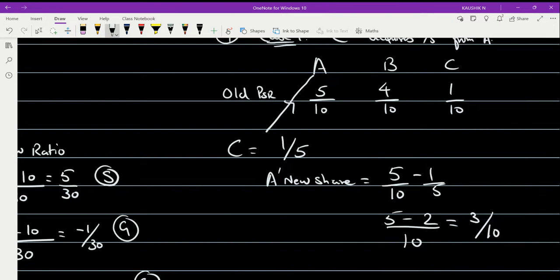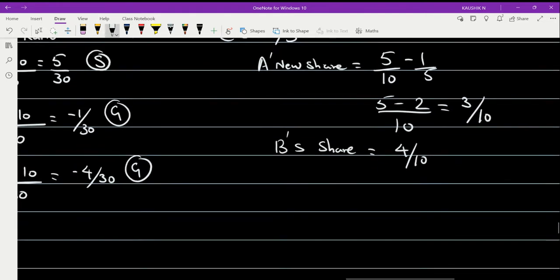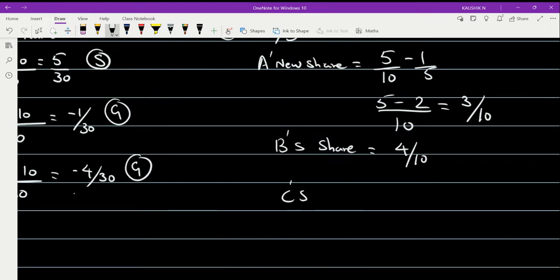So partner A's new share will be 3 by 10, and B's share will be 4 by 10. B's share is not going to have any impact, so B's share will remain the same at 4 by 10. But with respect to C's share, because C has only got it from A.